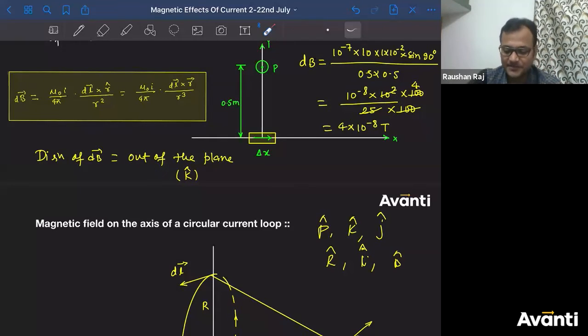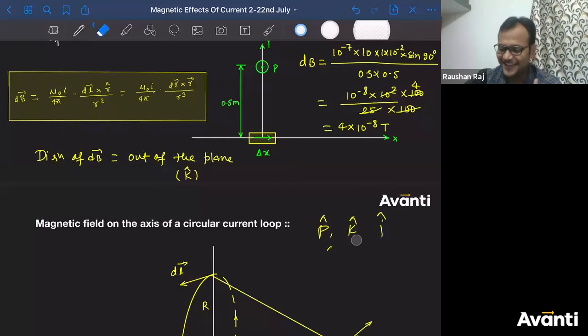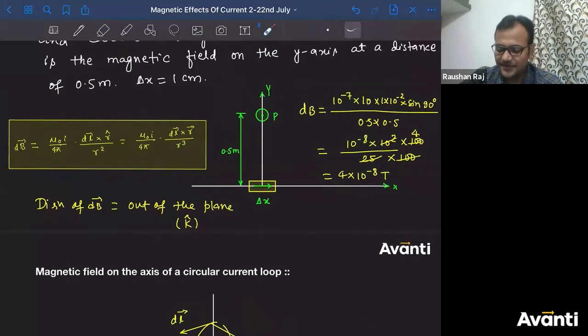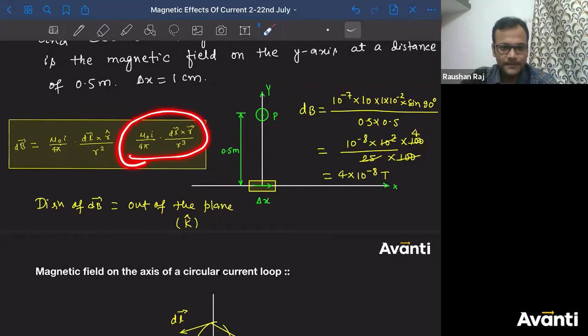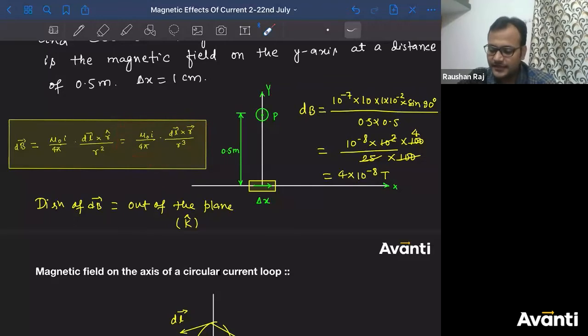So whether you talk about R cap or J cap, it makes no difference. Yes, 1, 2, one, right? So how much did we get for R cap? 1. So what will we get here? R square. Even if you take this formula, you write the magnitude of dL, the magnitude of R will be R into sine of 90, 1. R cube will be R square. Same formula.